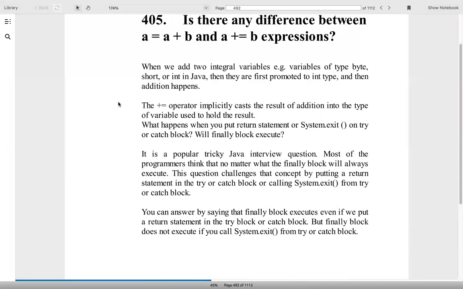Now, second question: what will happen if you put a return statement inside a try-catch block, or you put a System.exit in that? Will the finally block execute? In the case of a return statement, the finally block will execute. In the case of System.exit, the finally block will not execute.